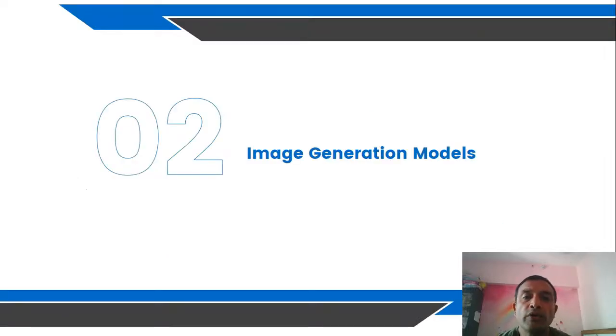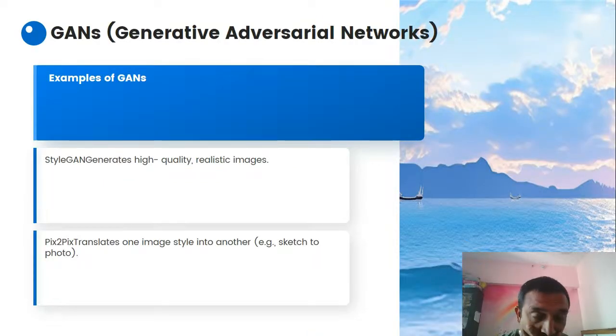Now we are talking about image generation models. Canva is one of the most powerful tools people are using for image generation. You can also generate images in Gemini and in ChatGPT. You can give some input, maybe based on some color, some emotion, or some scenario, and the image can be generated, correct?